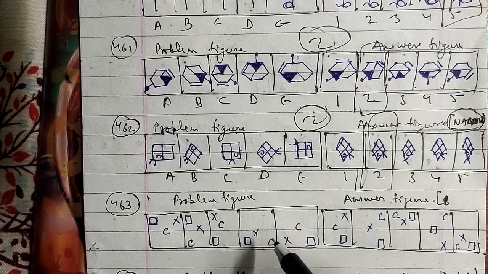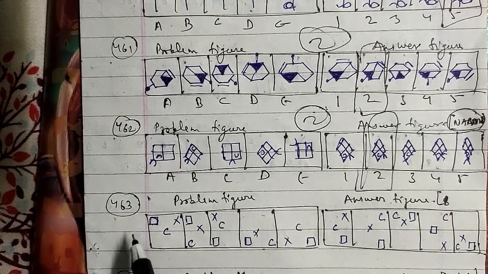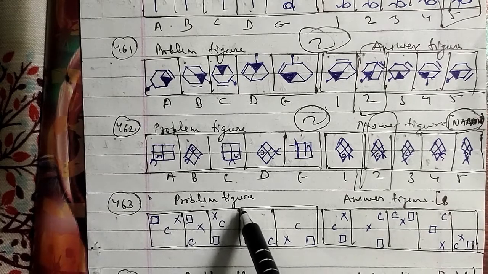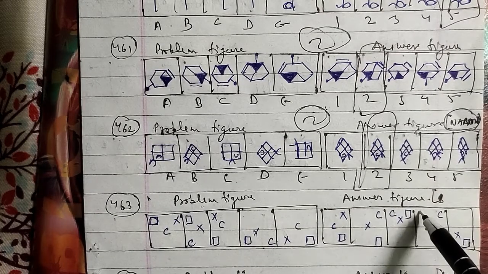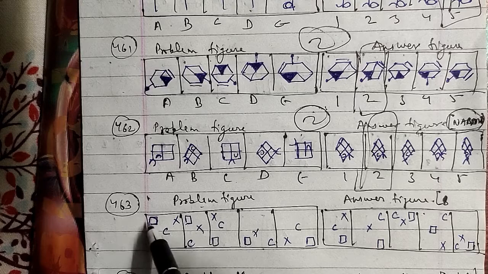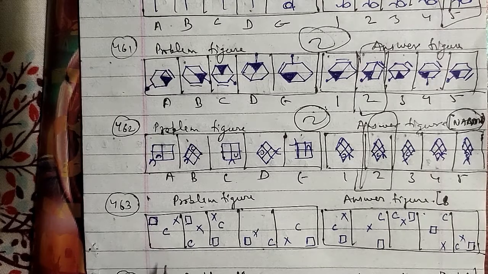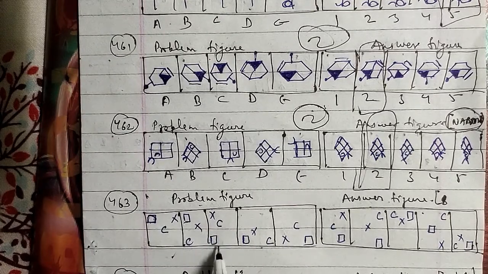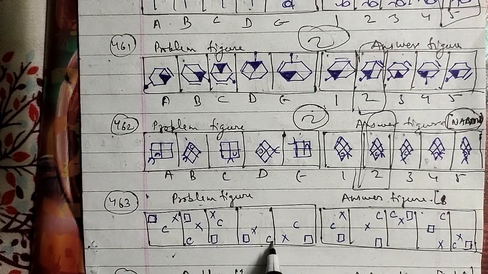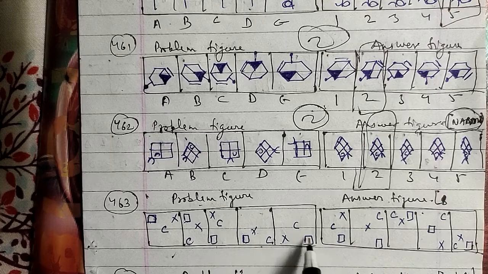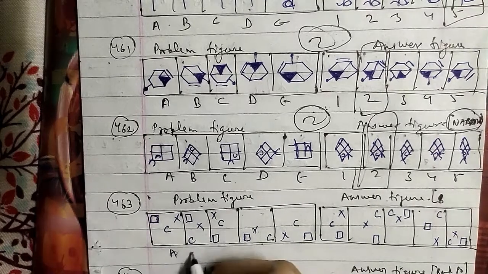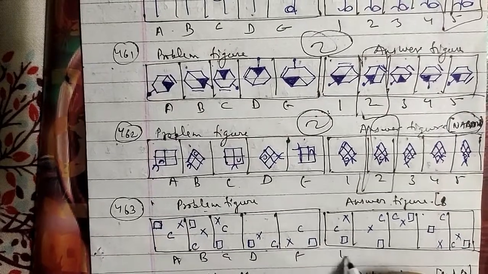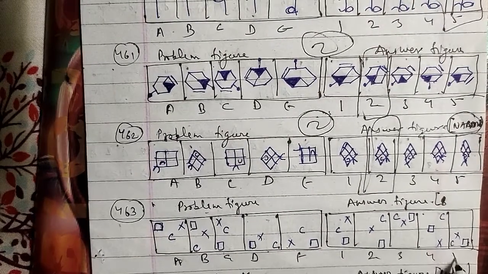Let's go ahead with another one, that is the 463rd question. These were the problem figures as well as the answer figures, which have been there: rectangle, multiply, C; rectangle, multiply, C; and of course multiply, C and rectangle; rectangle, star and C; multiply and C; and multiply, C and rectangle. The figures are named A, B, C, D and E, and the options are named 1, 2, 3, 4, 5.